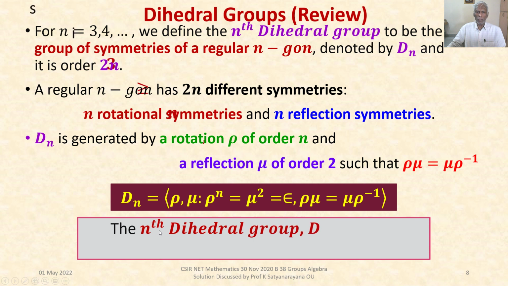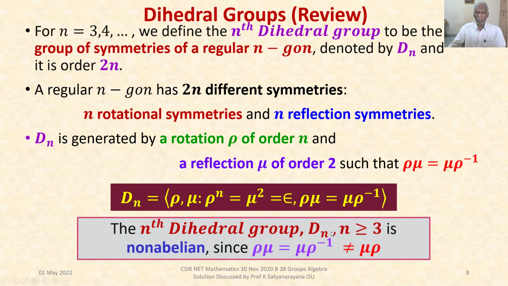Note that the nth dihedral group D_n for n greater than or equal to 3 is non-abelian. Why? Because rho mu = mu rho inverse, which is not equal to mu rho. So the nth dihedral group for n greater than or equal to 3 is always non-abelian.